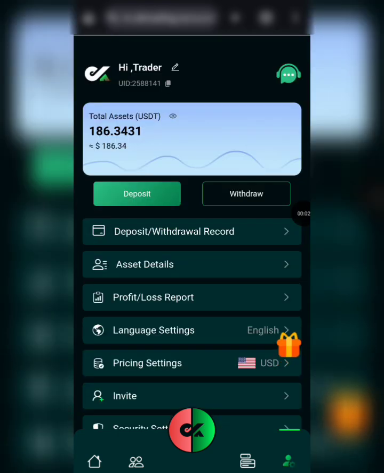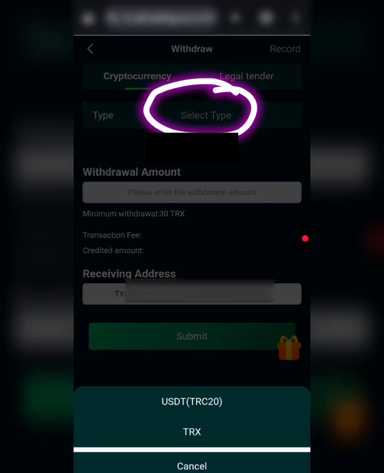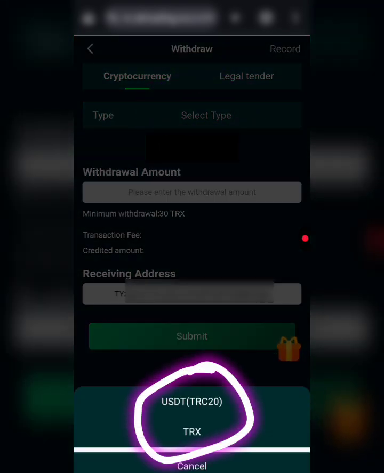Okay, now when you finish earning this way, I'm sure the next thing that crosses your mind is how to place your withdrawal. Withdrawal is quite easy here. What you need to do is to click on the withdraw button right here. Okay, so on your first withdrawal, you'll be asked to bind your withdrawal address. Okay, I've already bound mine here, so you need to add your TRC20 wallet address right here. Okay, then the next thing you want to do is to select the token you want to withdraw. You might want to withdraw your USDT or your TRX.